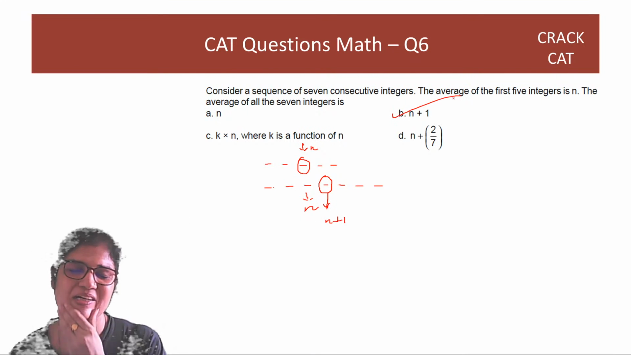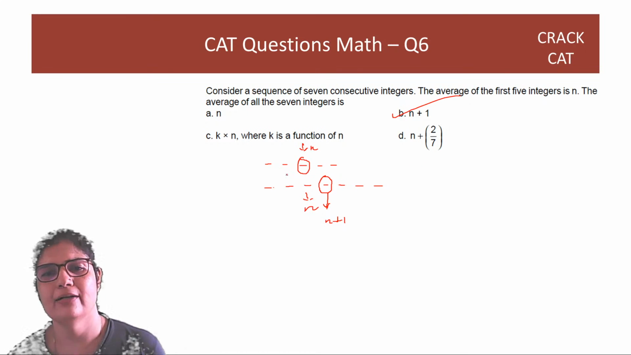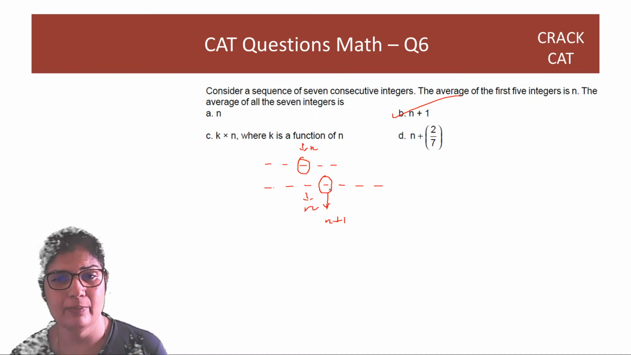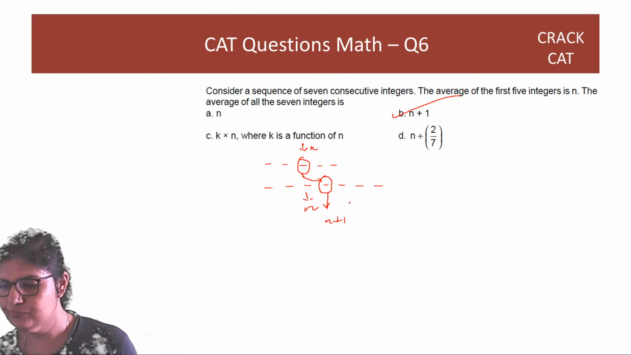So answer is going to be B. Don't get too much into equations. Don't do all that. Right? पहले 5 term का बीच में, पहले 7 term का भी बीच में. So third we are moving to the fourth term. So n becomes n plus 1.